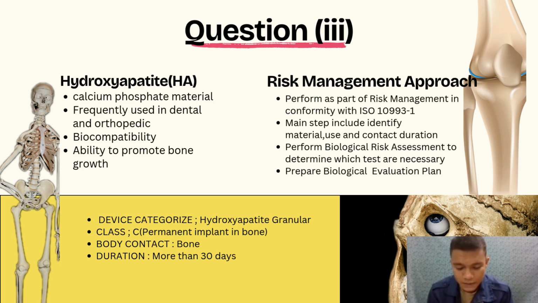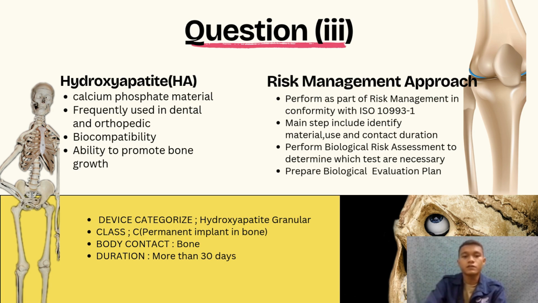So question 3 is the evaluation of hydroxyapatite granules as a bone graft. So what is hydroxyapatite? Hydroxyapatite is a calcium phosphate material which is the main component of bone and frequently used in dental and orthopedic applications because of its biocompatibility and ability to promote bone growth. The risk management approach of this test is performed as part of risk management in conformity with ISO 10993/1. It performs a biological risk assessment to determine which tests are necessary and prepares a biological evaluation plan.